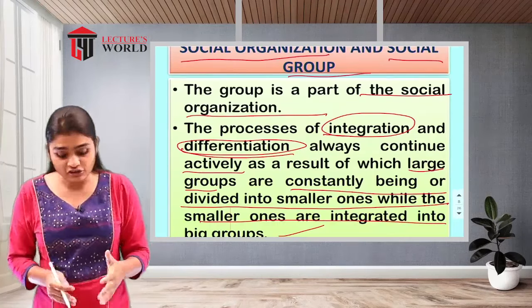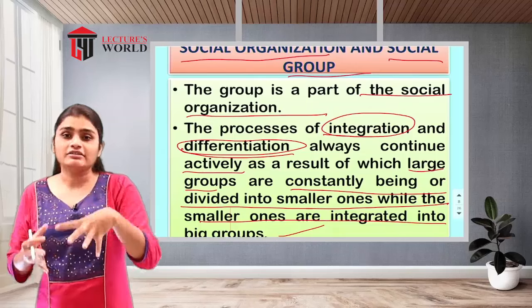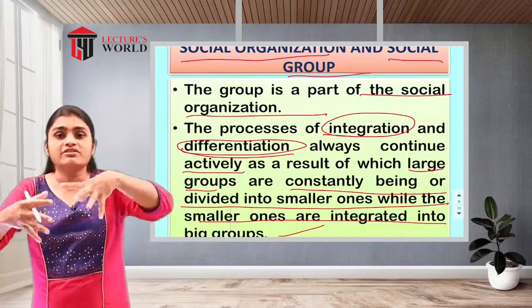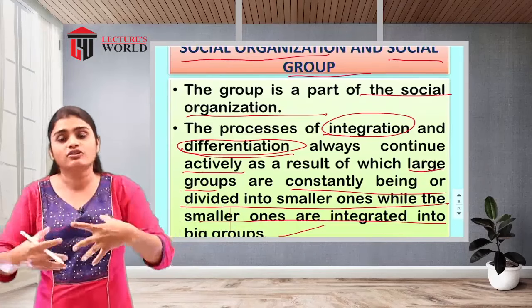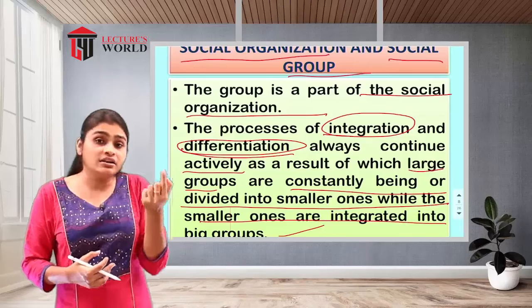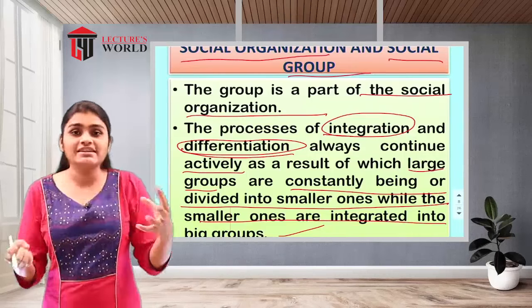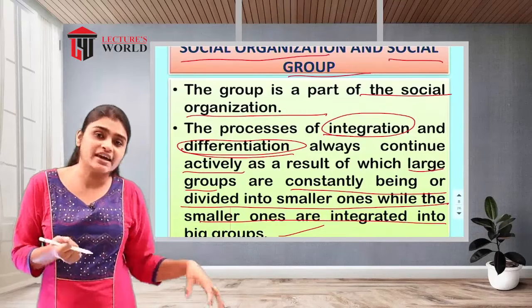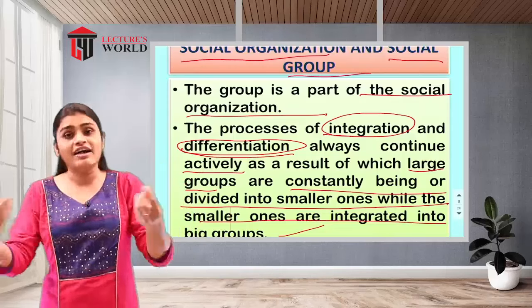So this integration and differentiation, what is it going to do? The integration is going to integrate the different small groups, and those small groups will become one large or complex group. For example, the family, the marriage, those groups are going to be integrated, and that is going to be the society.